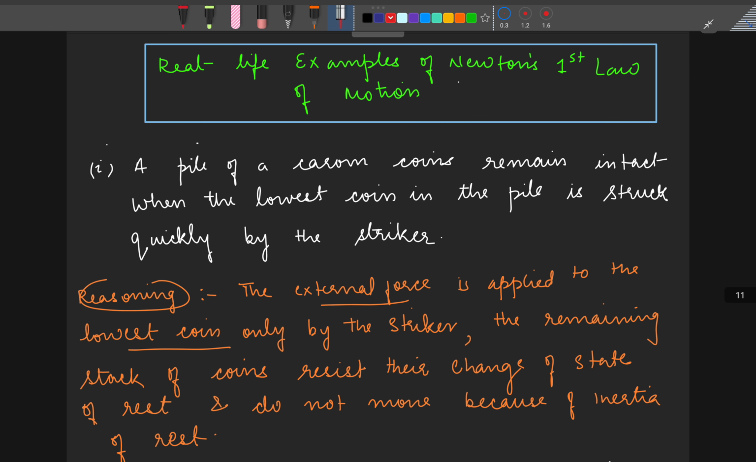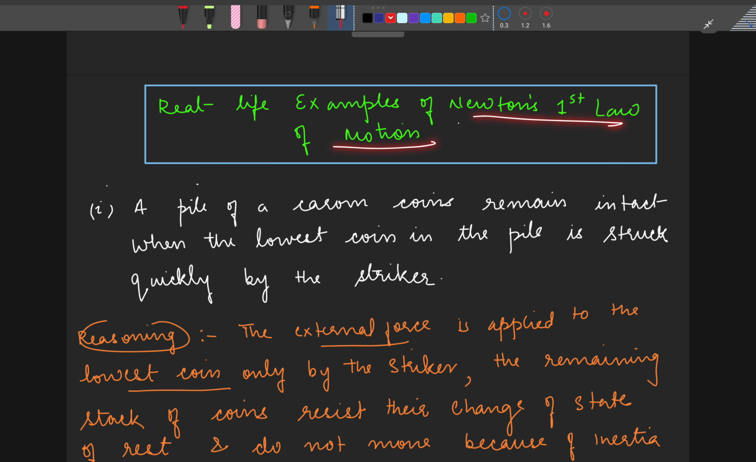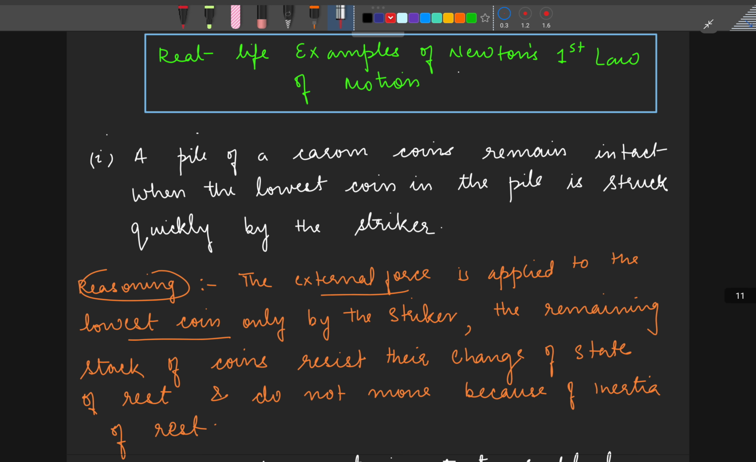Let's look at a few real life examples of Newton's first law of motion, and there are millions and millions of examples that you'll find happening around you. If you start observing, you'll realize it yourself. Now, if any of you play carom, see a pile of carom coins that are stacked when you just start the game. They remain intact when the lowest coin in the pile is struck quickly by the striker.